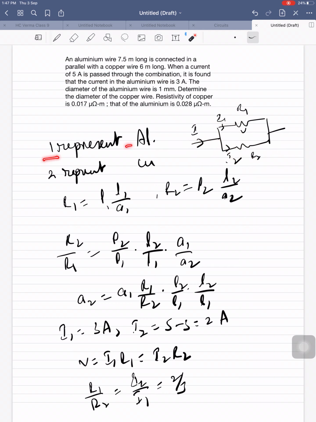Okay, 1 represents aluminum, 2 represents copper. Then R1 equal to rho 1 L1 by A1, R2 equal to rho 2 L2 by A2. Then if you divide this one by this 2, then you will get this. Finally I1 is 3 amperes, I2 is 5 minus 3, that is 2. So you need area of copper.